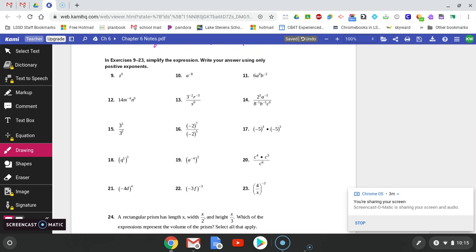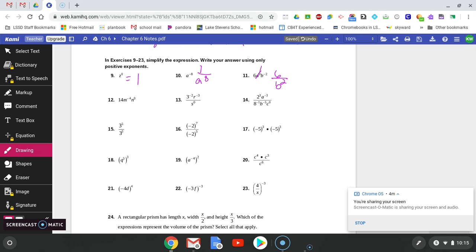All right, try the next section and then again check back and see how you did. So z to the 0 power is just 1. It's not z, be careful. Anything to the 0 power is just 1. A to the negative 8th power is the same thing as 1 over a to the positive 8th power. On number 11, the 6 is going to stay where it's at. A to the 0 power just becomes 1, so it cancels out. And then b moves to the denominator, so it has a positive exponent.